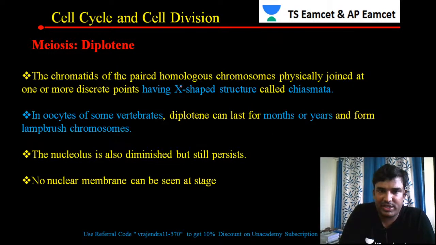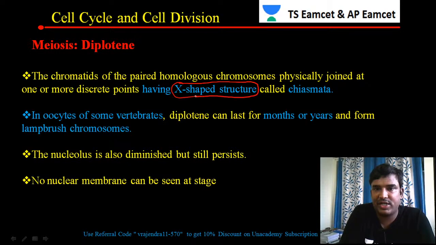So in the diploteno stage, after crossing over, genetic material exchange will be taking place. Because of that, the chromosomes appear X-shaped. That is an important point you have to remember. That X-shaped structure is called as chiasmata.